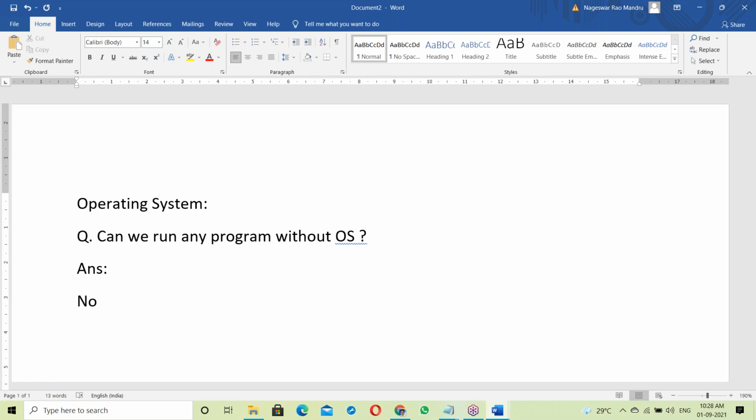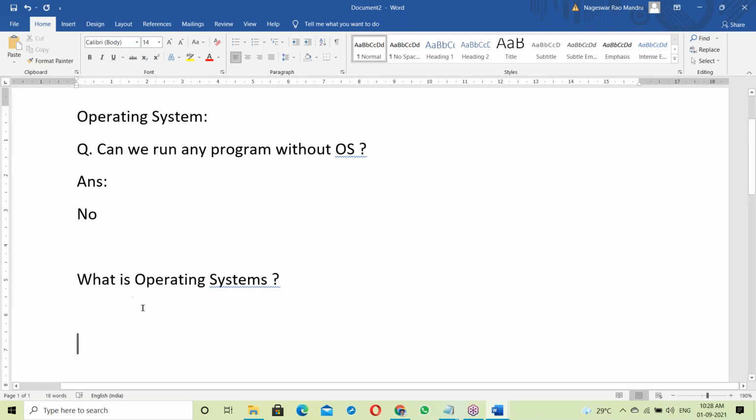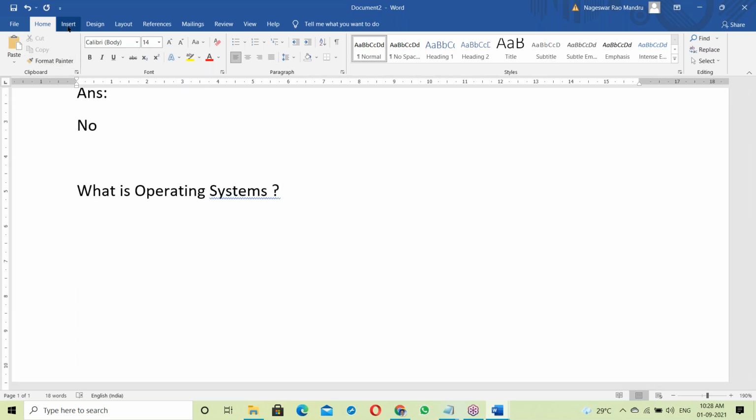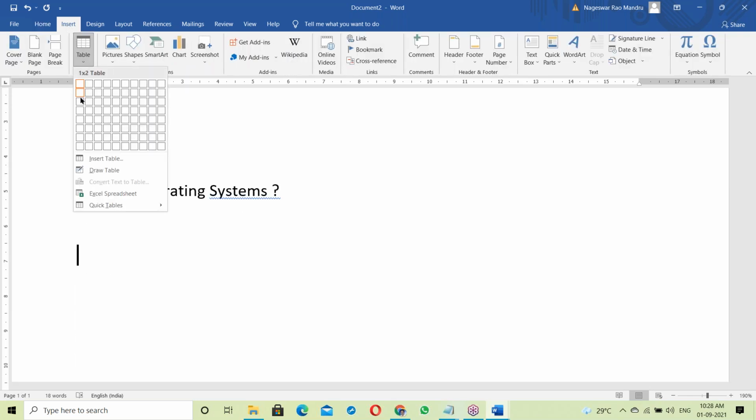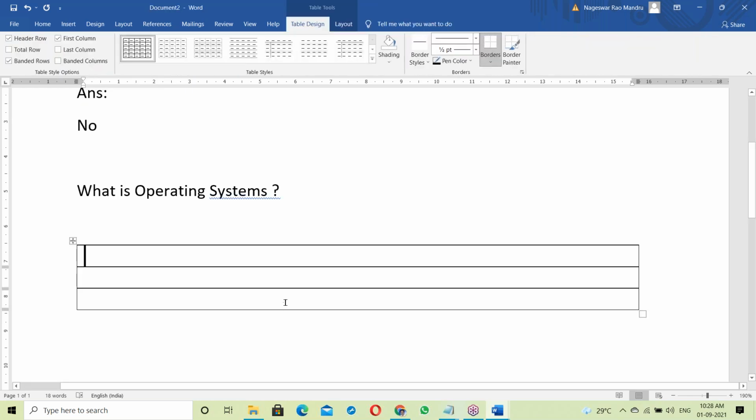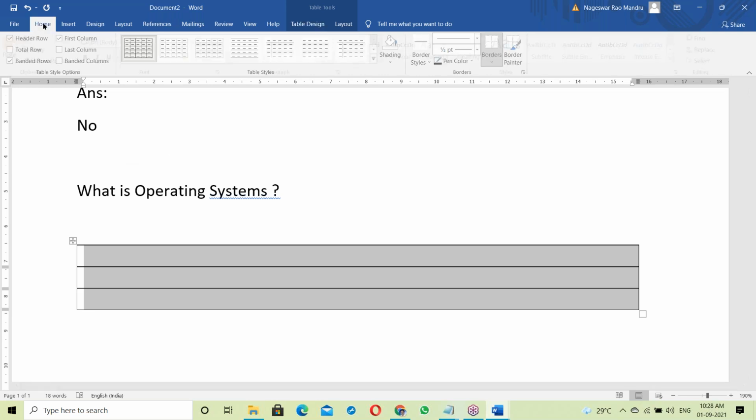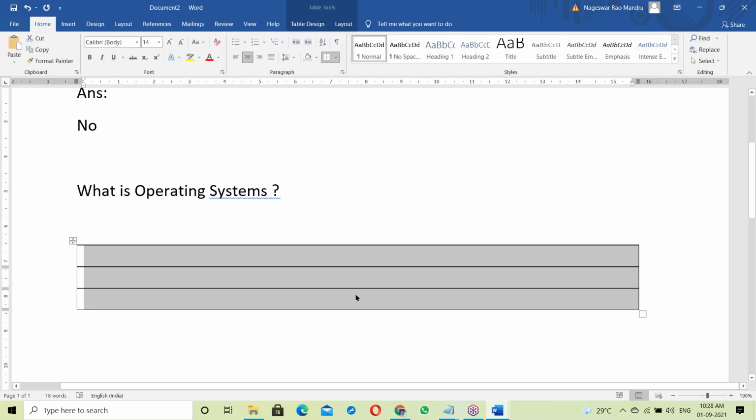Compulsory OS is required here. So what is an operating system? Let us see about OS.